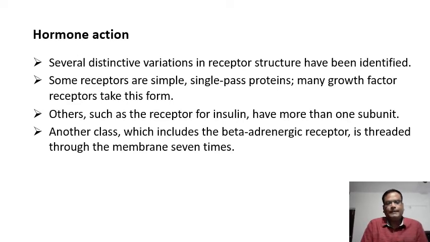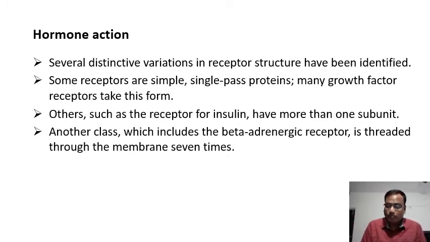The receptors may be single pass proteins, like the receptors of many growth hormones, and some receptors have more than one subunit. I mean, a little bit more complex receptor proteins having many subunits.